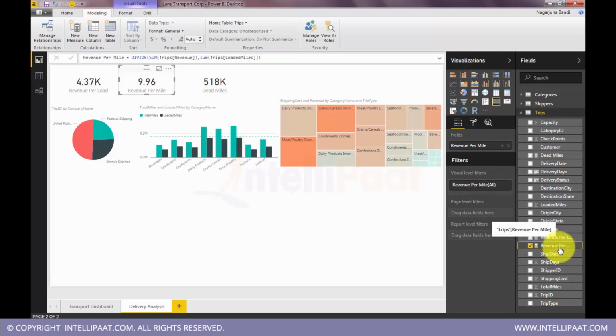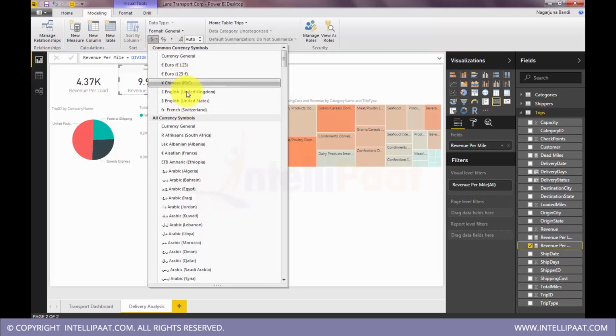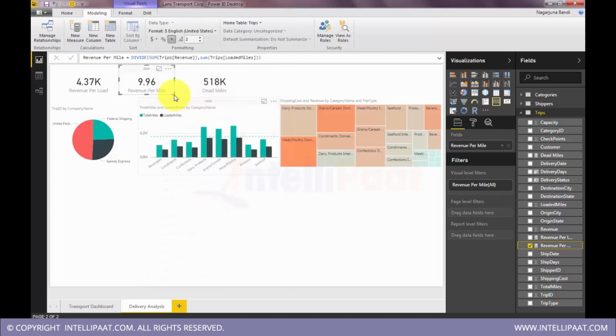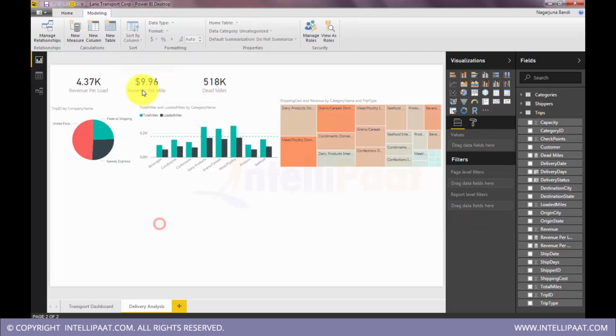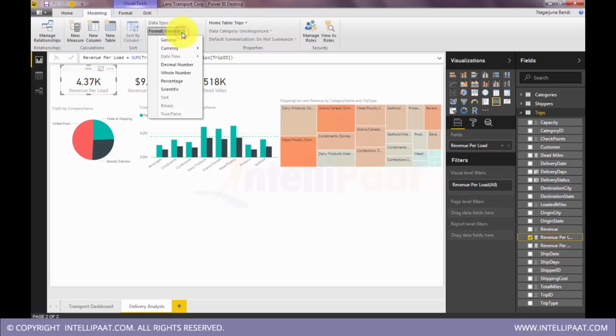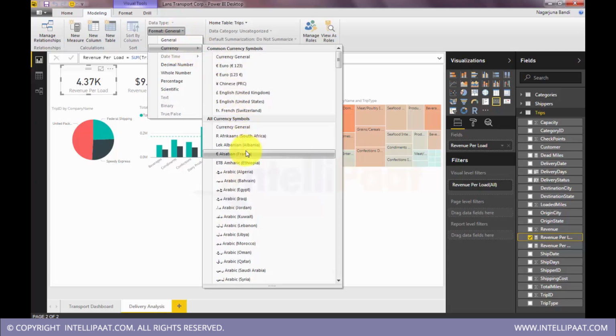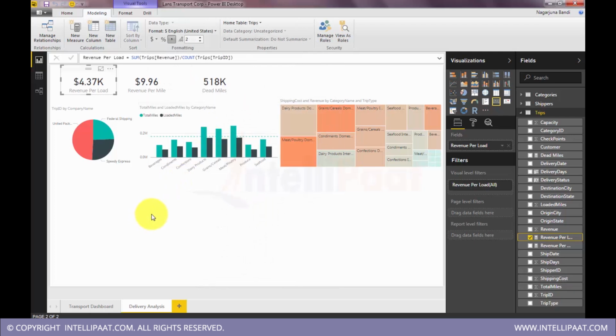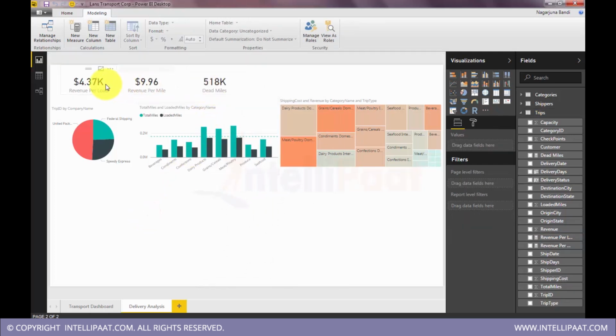So I'll select this calculated measure revenue per mile, and I will set this as a dollar. So you can see now a dollar icon will appear, marking that it is a numeric amount. Yeah, it is very much a numeric amount, revenue per mile. So the same is the case with this column. So I can change the format and set to currency, and currency would be US dollar, right? Okay, so we can do formatting stuff like that. We can set that as percentage.